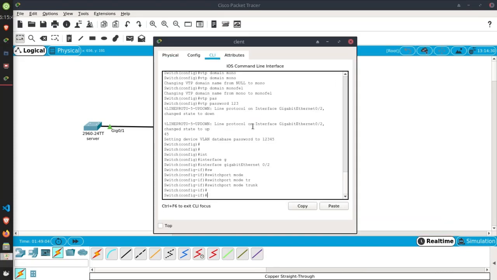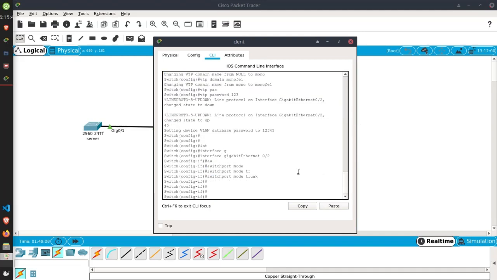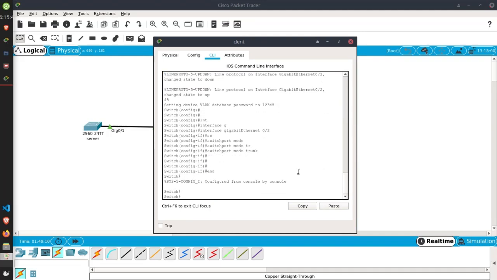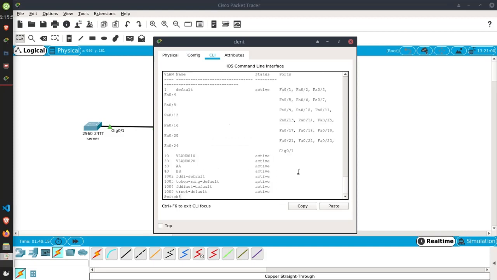Now let's look at our VLANs. Show VLAN brief. As you can see, we have 4 VLANs, and that's all for the video.